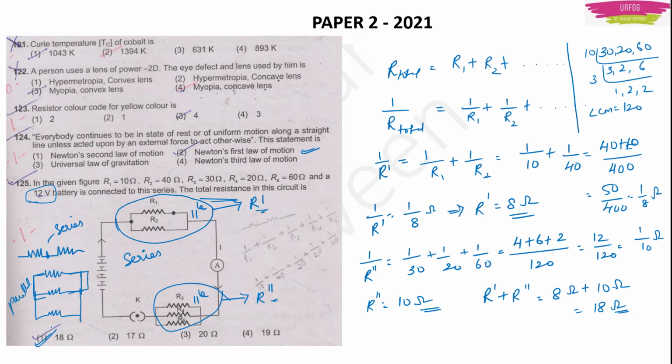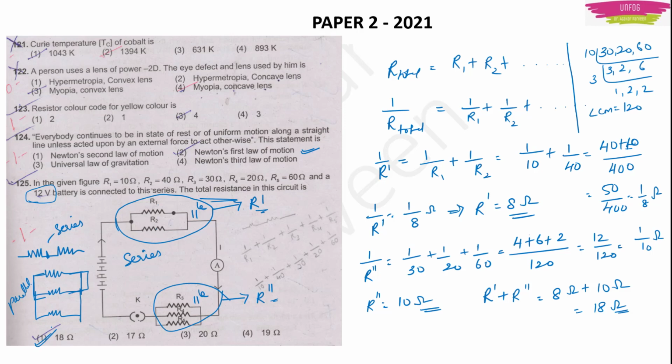In case they were asking the total current, at that time we needed the value of this battery, the 12 volts, because once I have the total resistance, then I use Ohm's law to find the total current. V is equal to IR. There we required this 12 volts. Or else this is a waste for us. This data is not needed for this particular type of question.